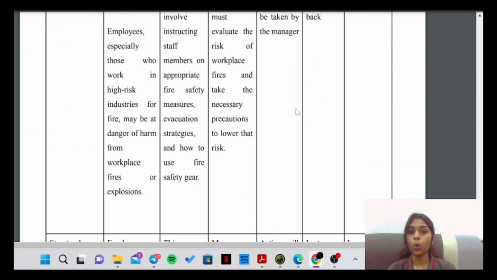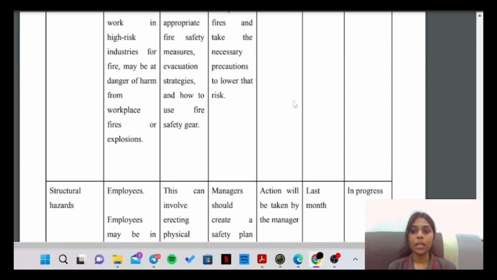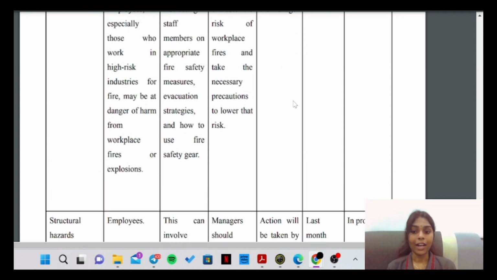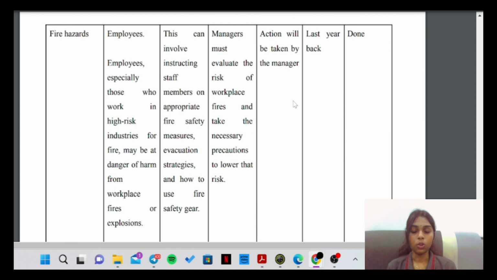Employees, especially those who work in high-risk industries for fire, may be at danger of harm from workplace fires or explosions. Then what you are already doing: this can involve instructing staff members on appropriate fire safety measures, evacuation strategies, and how to use fire safety gear. Then further action is that managers must evaluate the risk of workplace fires and take the necessary precautions to lower the risk to the employees. These actions should be taken by the managers. This action should be done by last year, and it is done now.